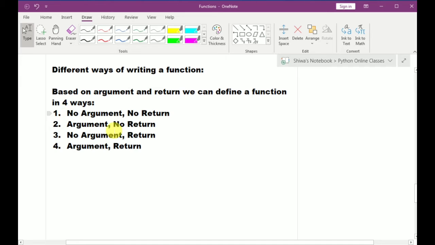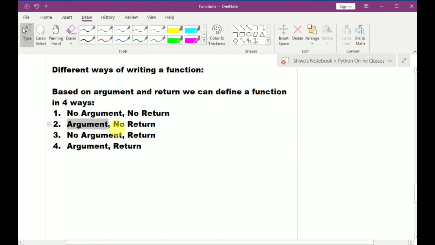Among these, first one is what? No argument, no return, means this function cannot take any argument from outside and cannot return any value from the function. Second one is argument, no return, means it can take the arguments from outside but it will not return any value.